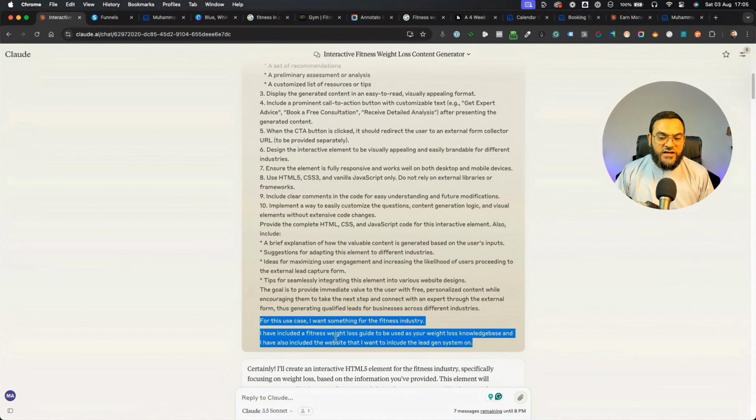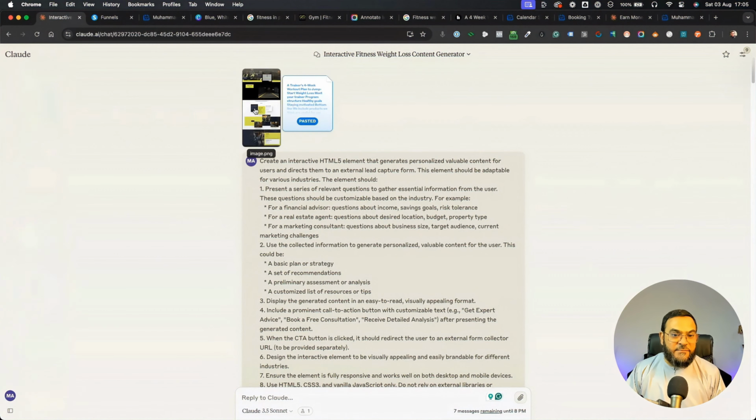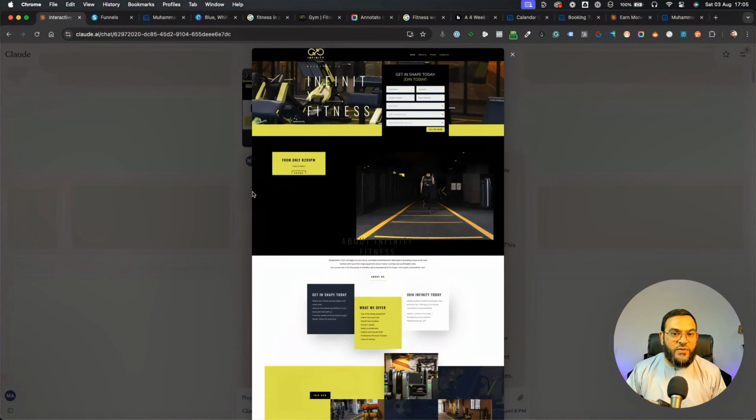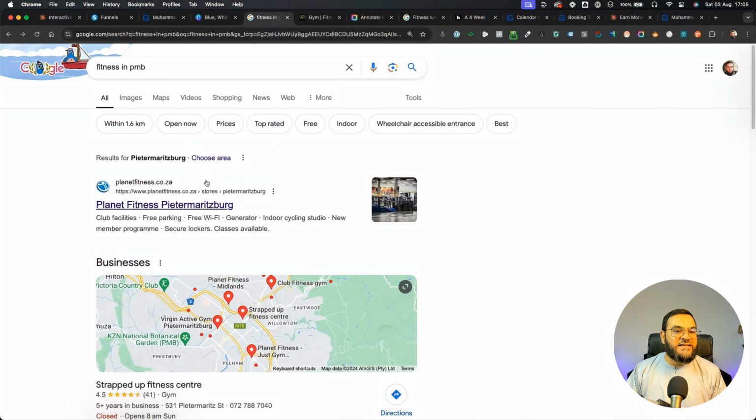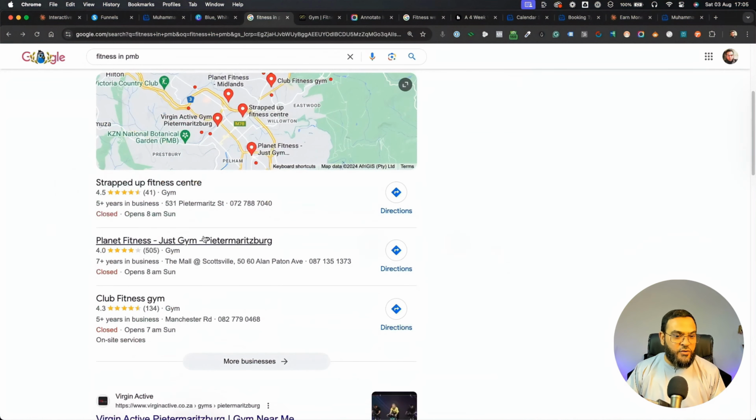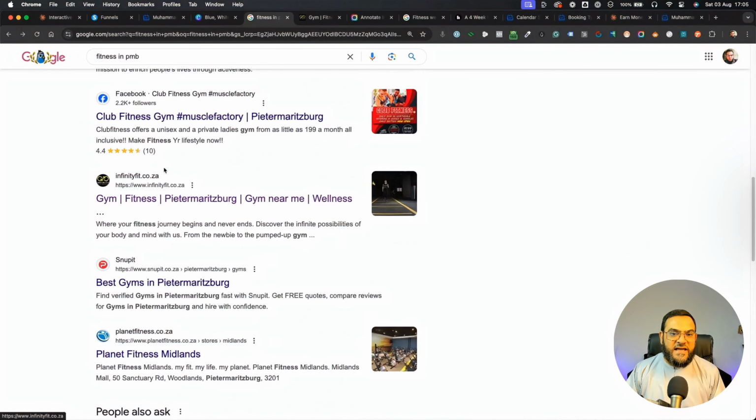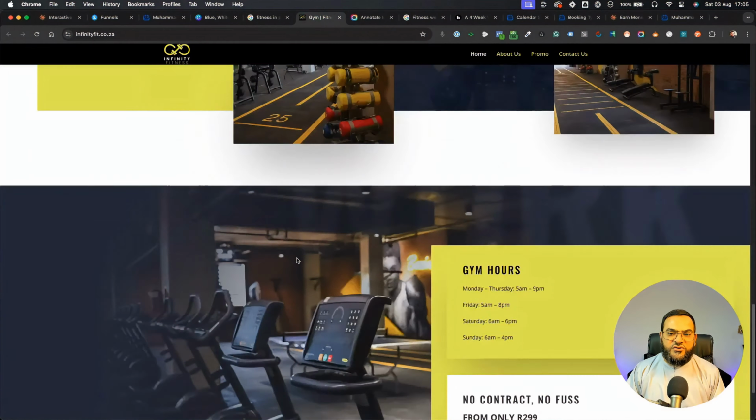And I've also included the website that I want to include the lead gen system on. So as you'll see in the beginning here, I added in a screenshot of this website. All I did was I searched for fitness in PMB, which is my town. And then I found this website, and it took me here to this website.